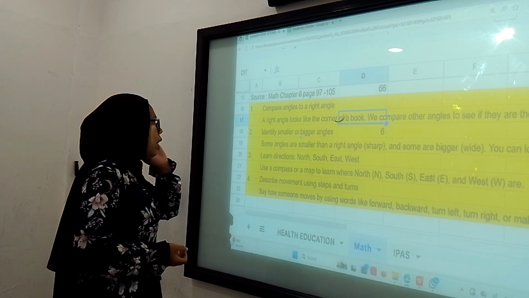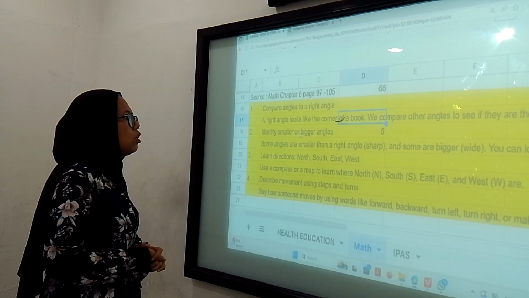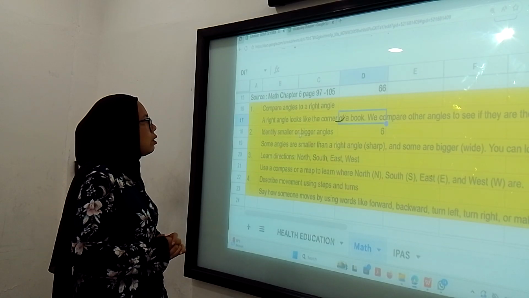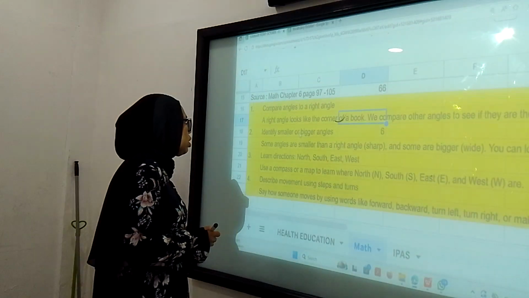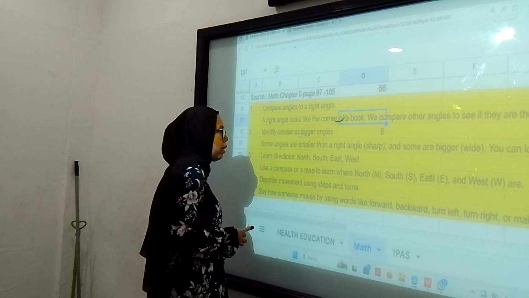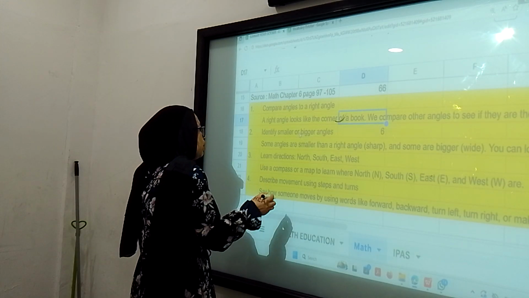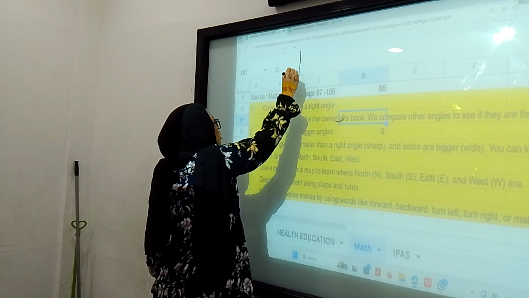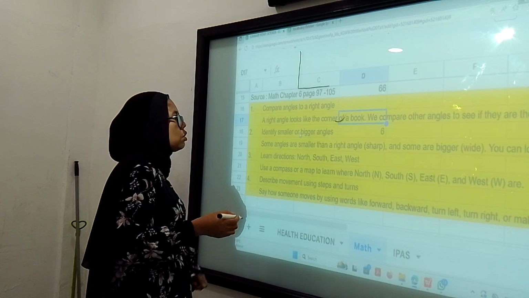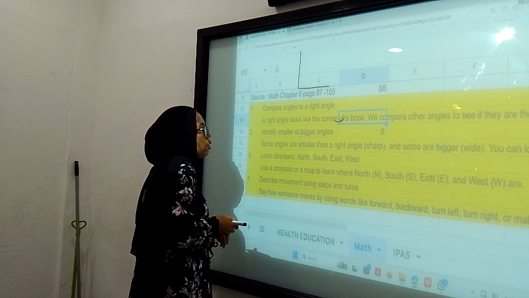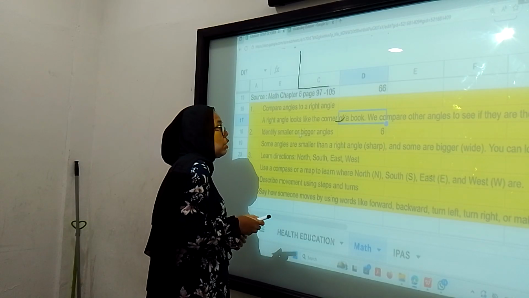After that, right angles can be shown by the letter L, and they can also use their book and find the right angle from the corner of the book. And when we want to compare the right angles to other angles, they know that a right angle is an angle that measures 90 degrees. So if there is a question about which one is greater, they can use the protractor and find the degrees.